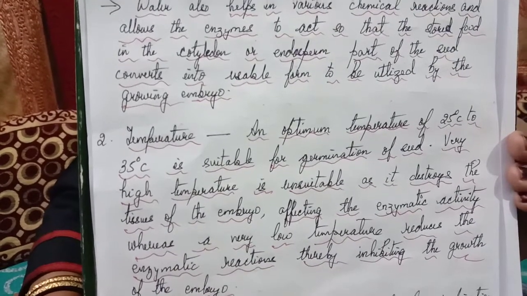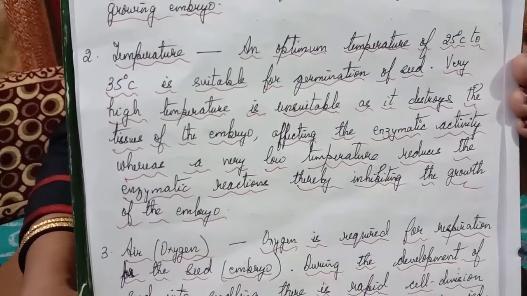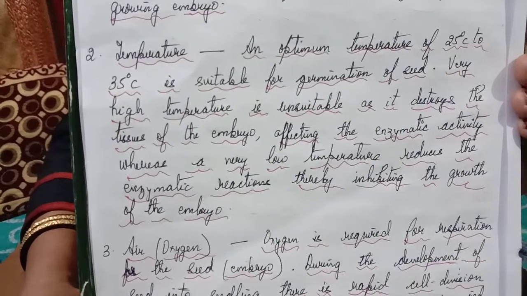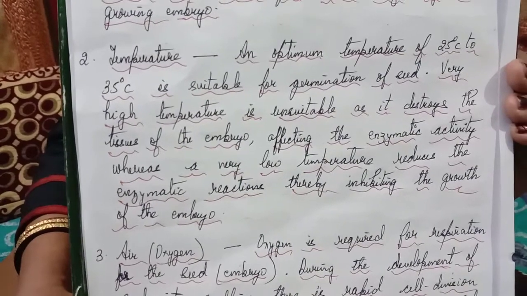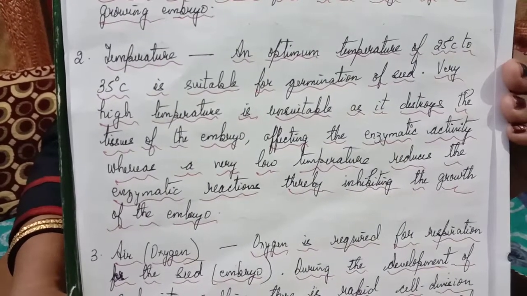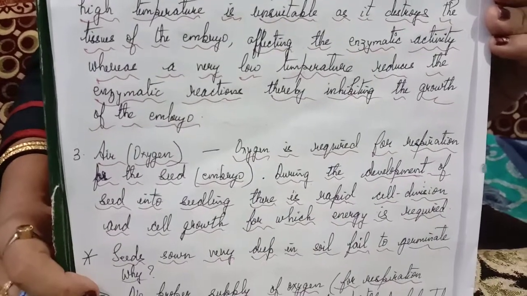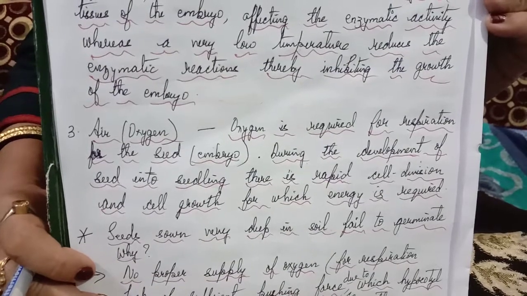Then you have other factors also, such as pH and mechanical factors. Sometimes the seeds fail to germinate even though the conditions provided are there. That may be due to the presence of inhibitors as well as mechanical barriers.